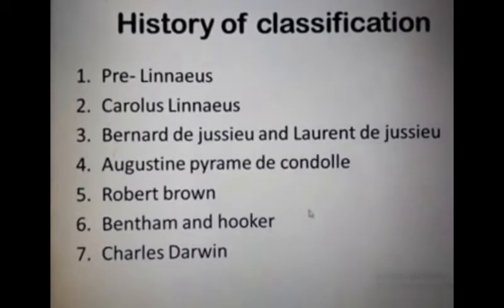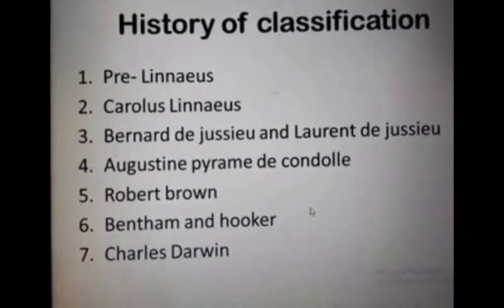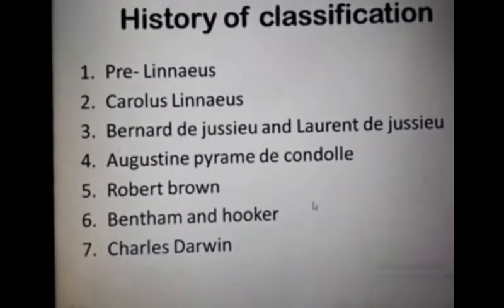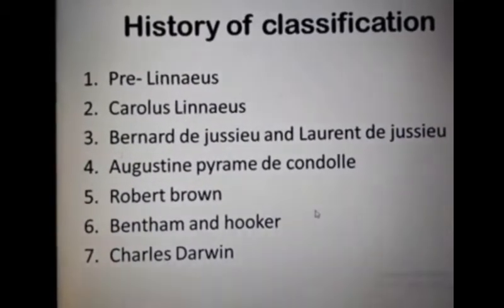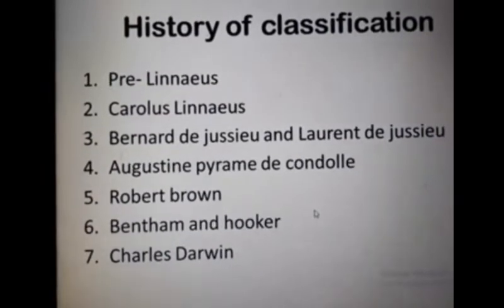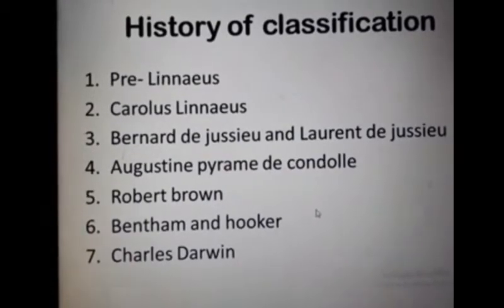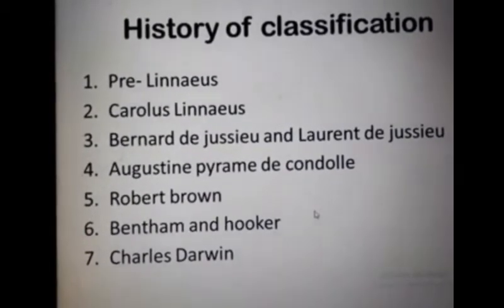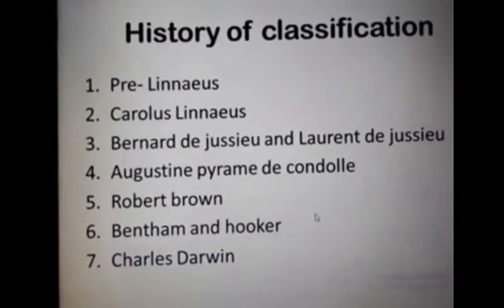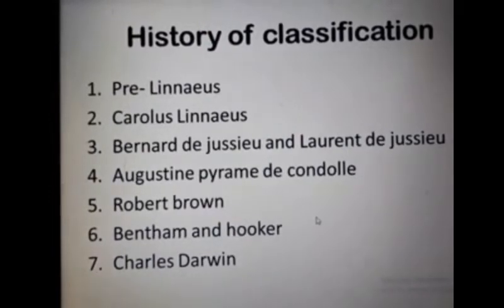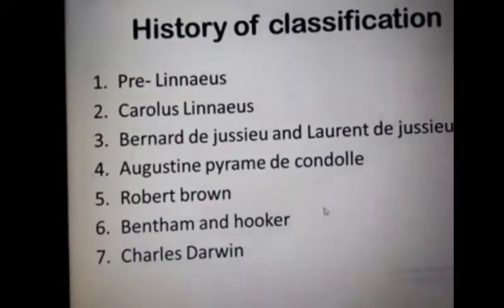The second point is Carolus Linnaeus, regarded as the father of taxonomy. This is an important point from the MCQ point of view. Who is the father of taxonomy? You can take the option Carolus Linnaeus. He introduced the first classification system, which is considered the beginning point. He also introduced nomenclature, and his system of classification was artificial.